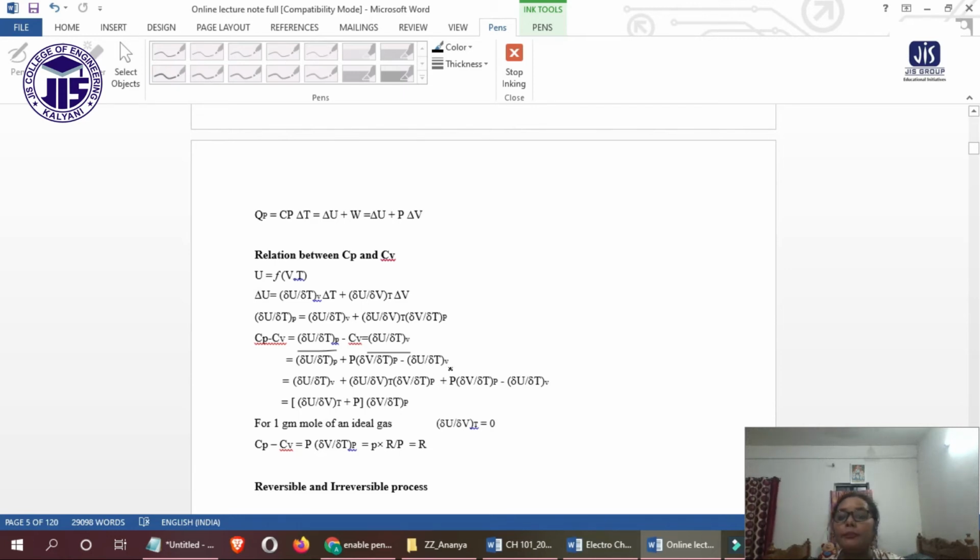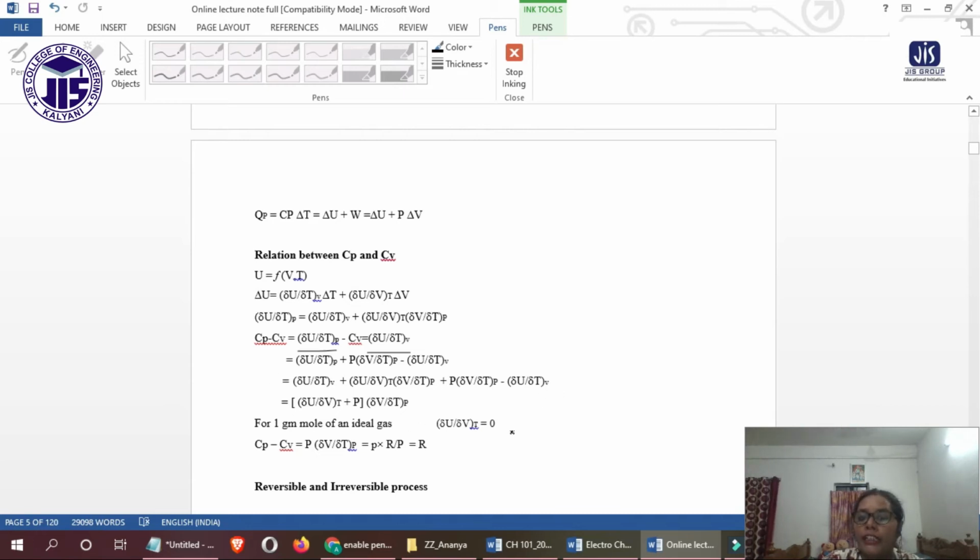So del E by del T at constant volume plus del E by del V at constant temperature, del V by del T at constant pressure, plus P equals P into del V by del T at constant pressure minus del E by del T at constant volume.